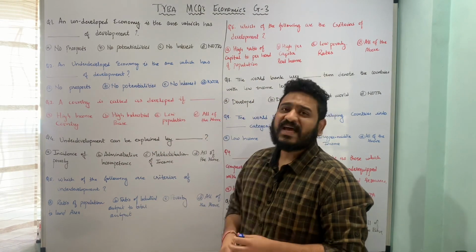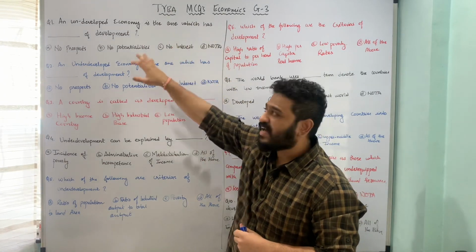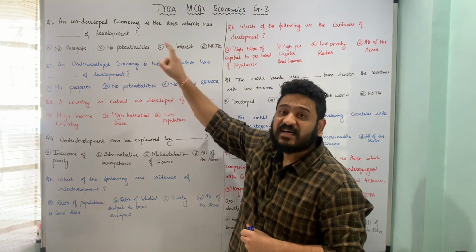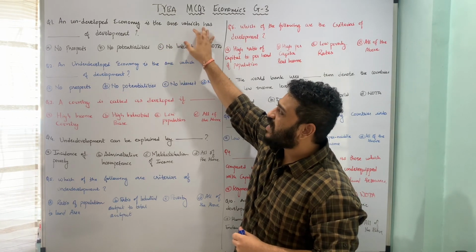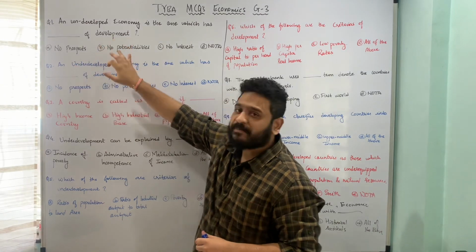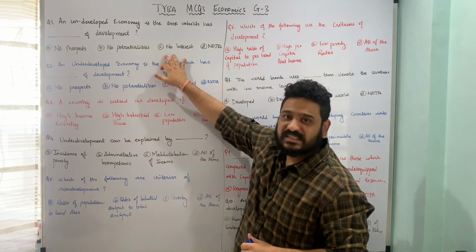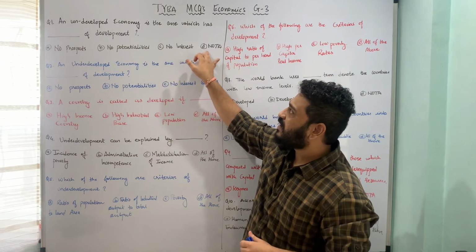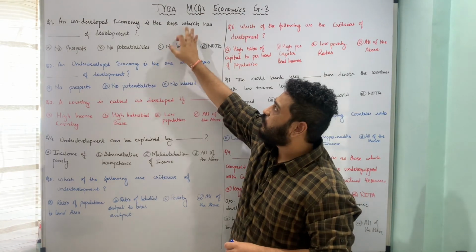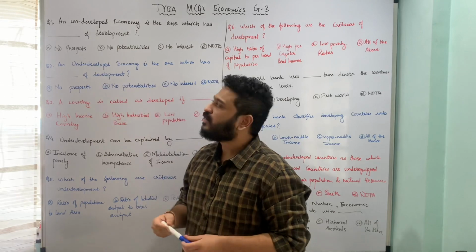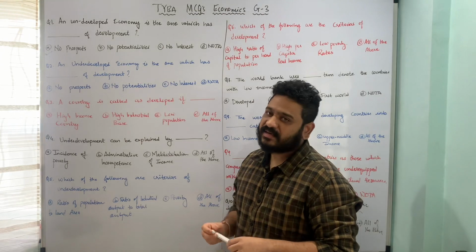So the first question is, an undeveloped economy is the one which has dash of development. Here I'm looking at undeveloped economy. So undeveloped economy is the one which has A, no prospects of development, B, no potentialities of development, C, no interest of development, and D, none of the above. So here an undeveloped economy is the one which has no prospects of development, and hence option A, no prospects of development, is the correct answer.